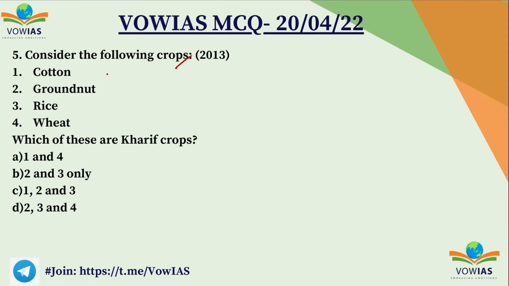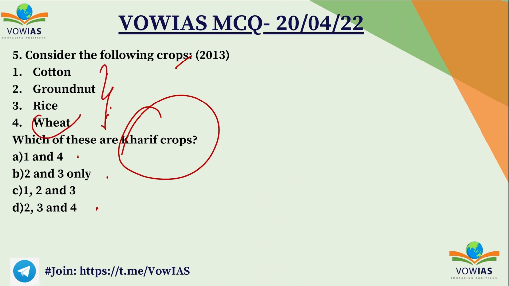Consider the following crops: cotton, groundnut, rice and wheat, and we have to choose the Kharif crops. A, 1 and 4; B, 2 and 3; C, 1, 2 and 3; and D, 2, 3, 4. Among all the options, wheat is a Rabi crop which everyone knows, so we eliminate those options. A and D are eliminated. We are left with cotton, groundnut and rice. If you know the basics, all three require proper sunlight. When a crop requires proper sunlight, it will not be a Rabi crop, rather it will be a Kharif crop. So C, 1, 2 and 3 is the correct answer.